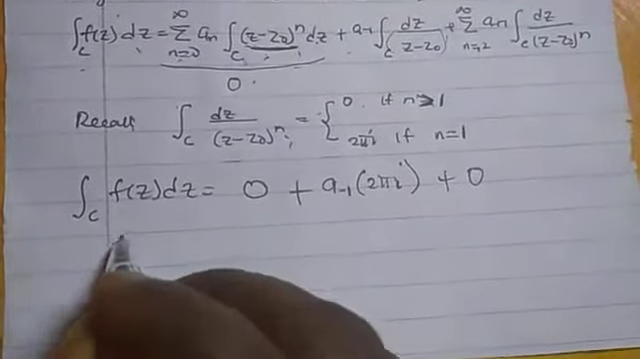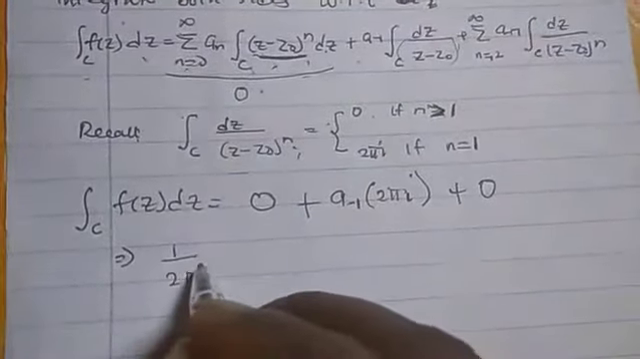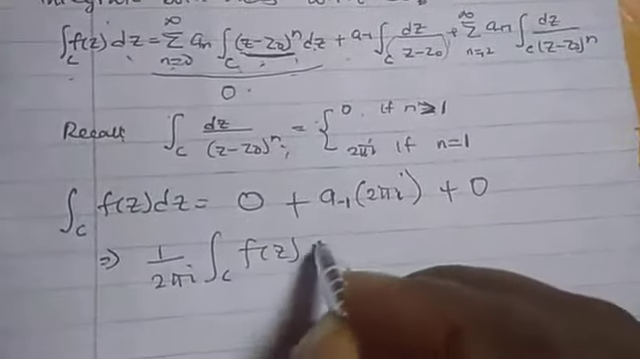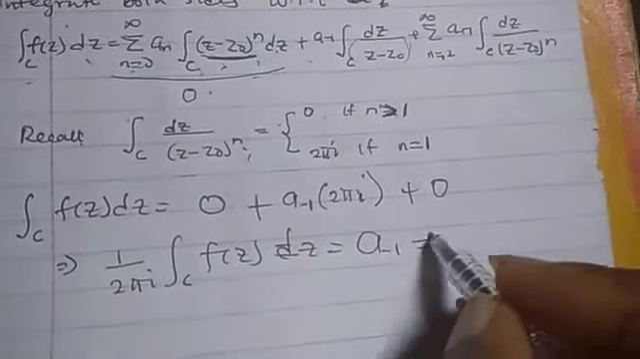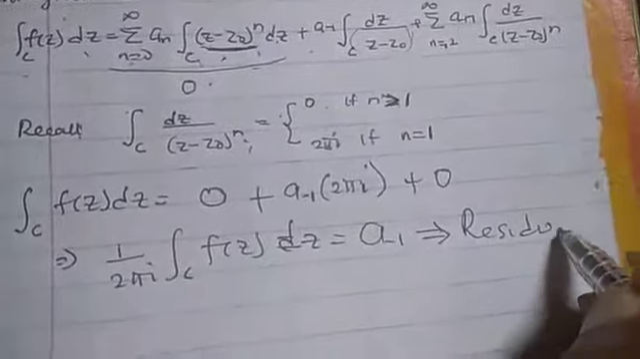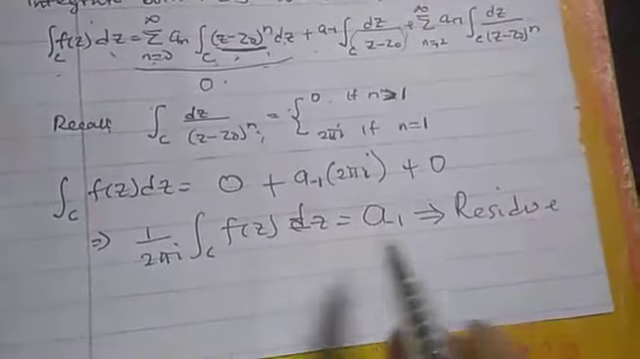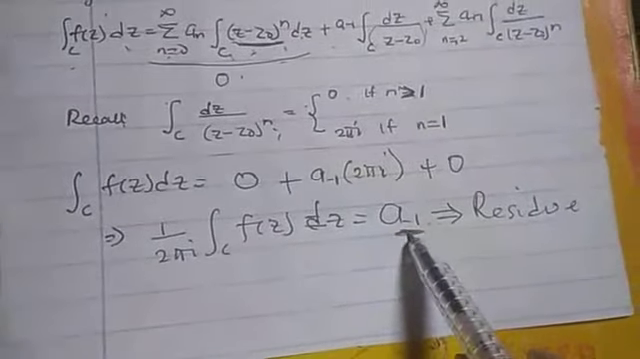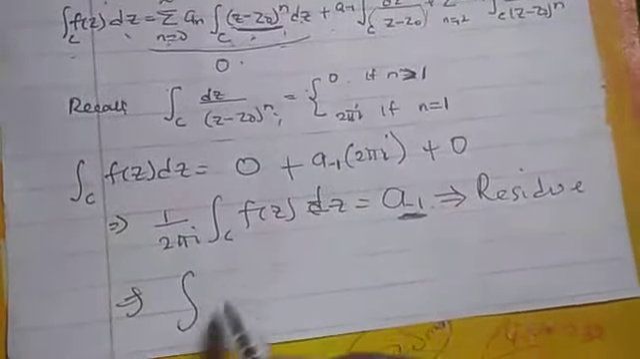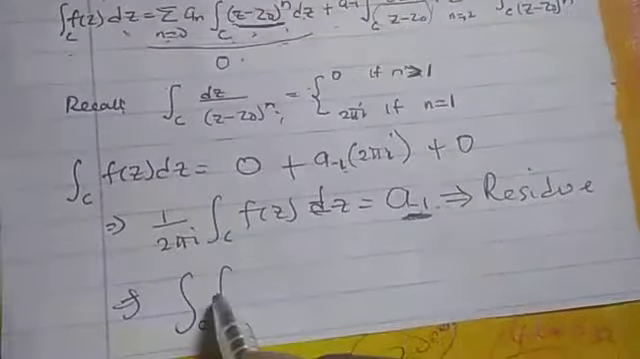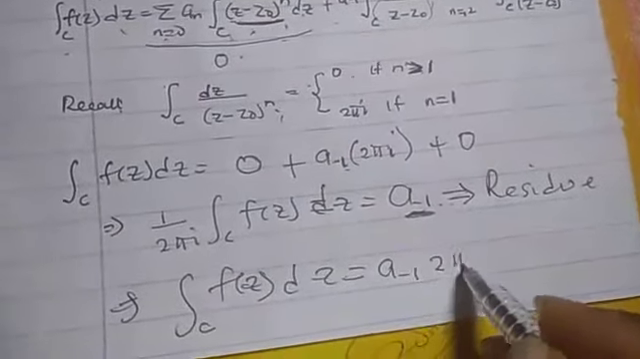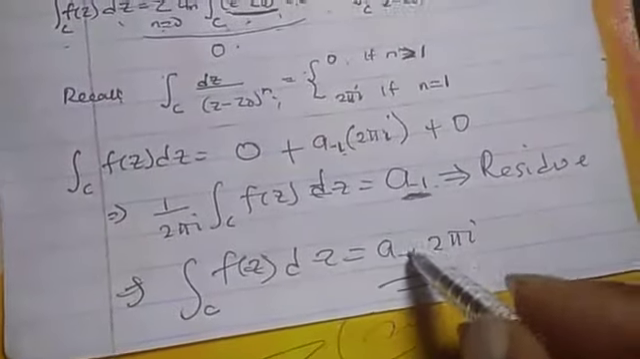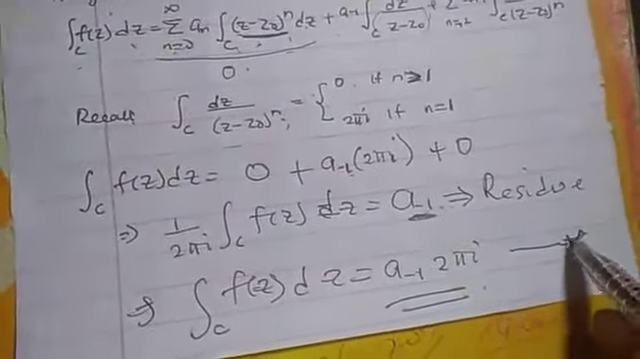So in that case, we are going to have 1 over 2 pi i times the integral of f of z dz equal to a minus 1. You can see this a minus 1 is our residue. When we integrated this Laurent series term by term, we are left with this, called residue. So we can also write it directly that the integral of f of z dz is equal to 2 pi i times the residue. So we are coming to that. Let's take note of this.